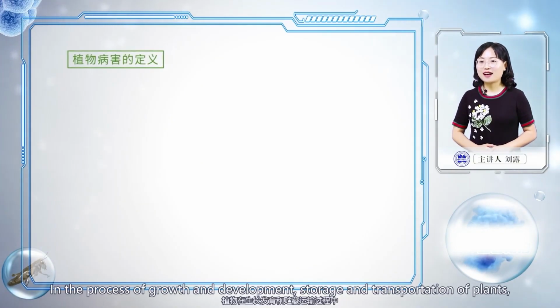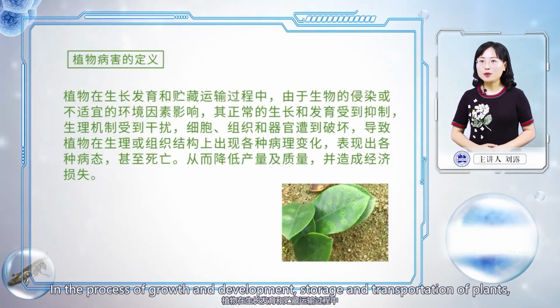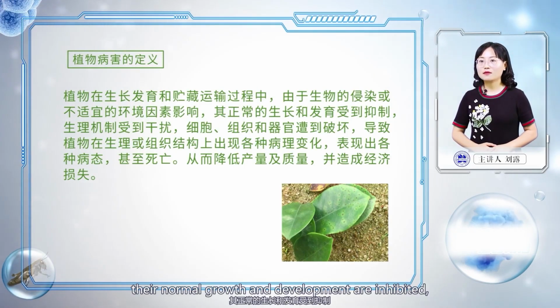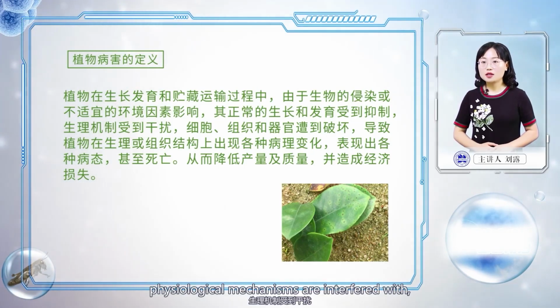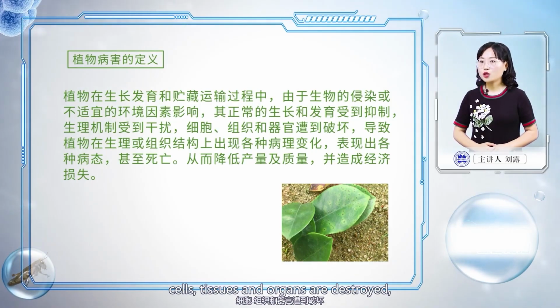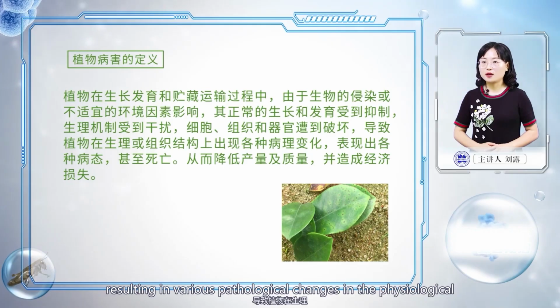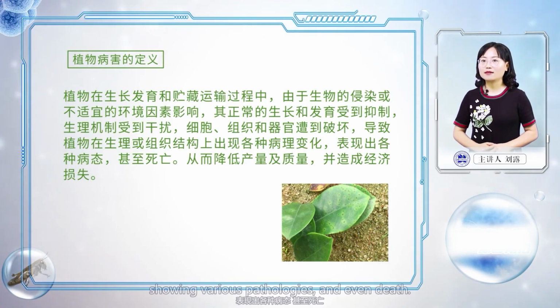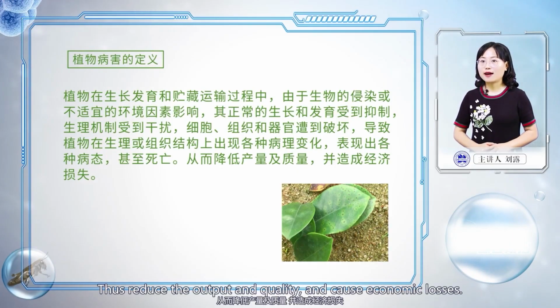In the process of growth and development, storage and transportation of plants, due to the influence of biological infection or inappropriate environmental factors, their normal growth and development are inhibited, physiological mechanisms are interfered with, and cells, tissues, and organs are destroyed, resulting in various pathological changes in the physiological or organizational structure of plants, showing various symptoms and even death, thus reducing output and quality, and causing economic losses.